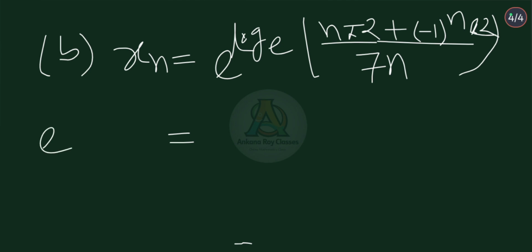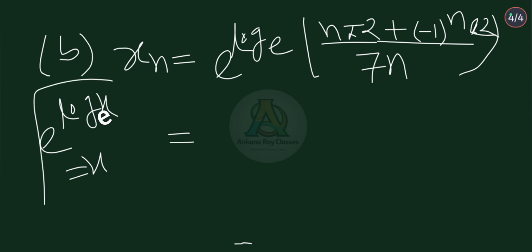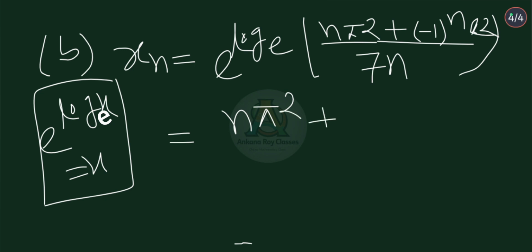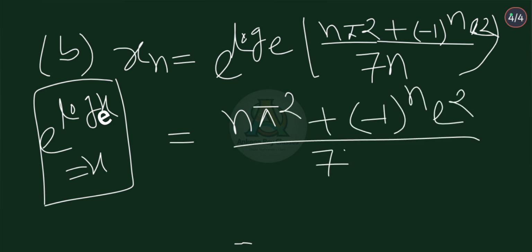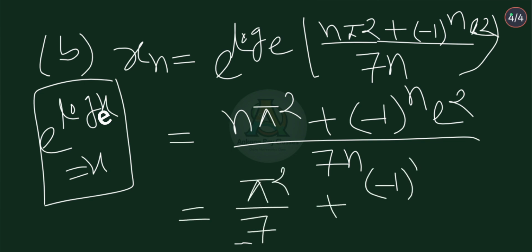Now e to the power log x is equal to x for all x, right? So from this, xn is equal to n pi square plus minus 1 to the power n into e square divided by 7n. This is equal to pi square divided by 7 plus minus 1 to the power n into e square divided by 7n.